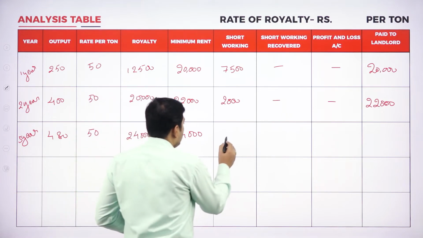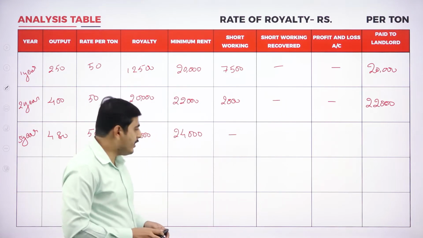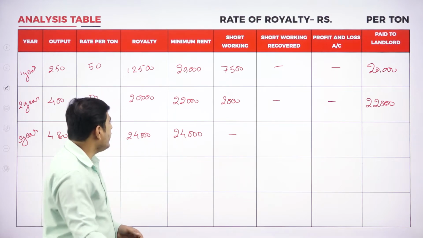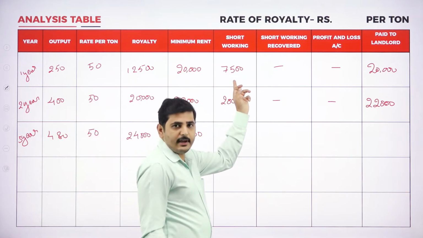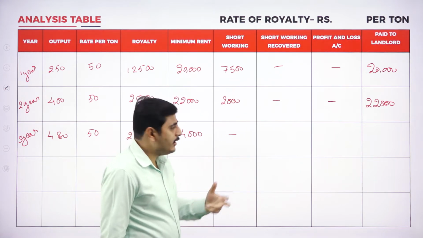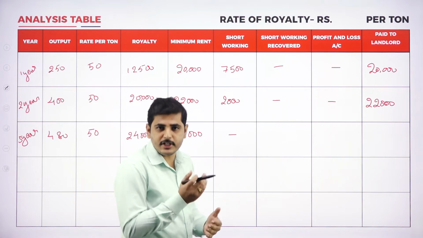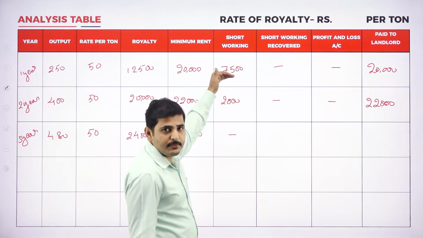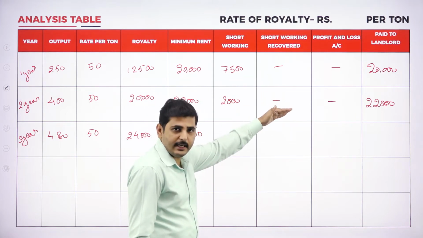Now, short working: there is no short working, because both royalty and minimum rent are the same. Here, the 7,500, this amount we could not recover, because he has given 2 years time. That means the next 2 years, whatever short working we had in the first year, could be recovered in the second year or third year.